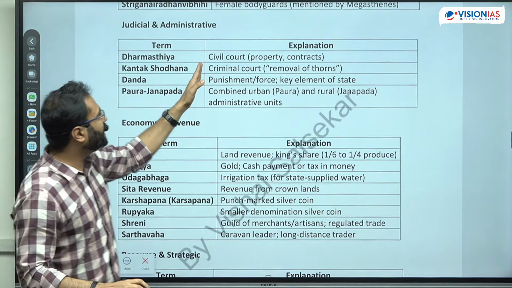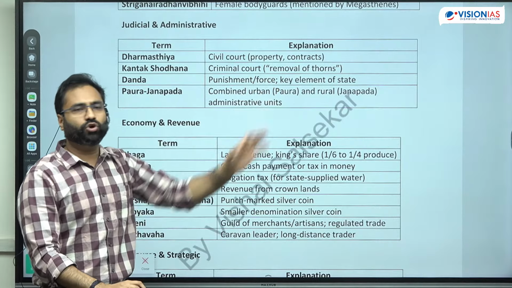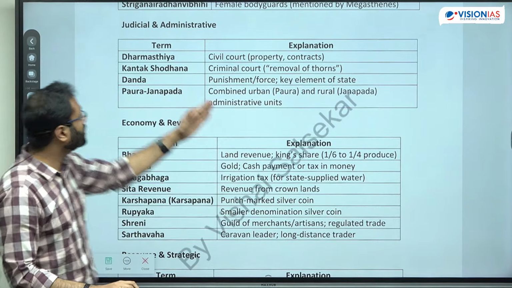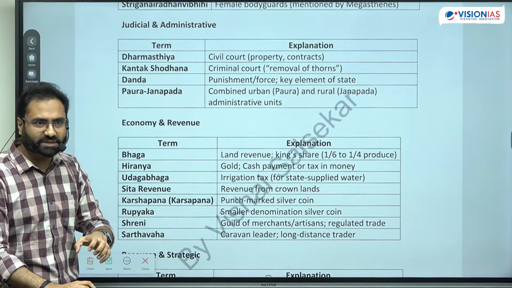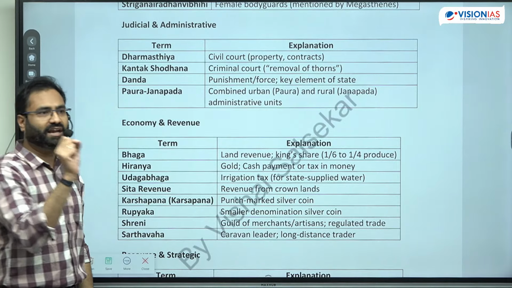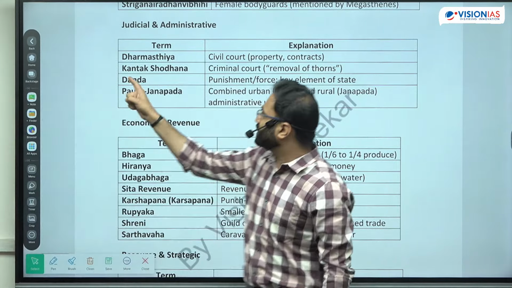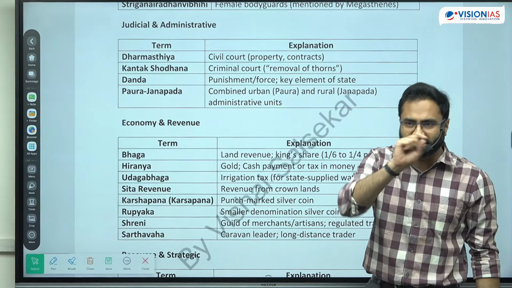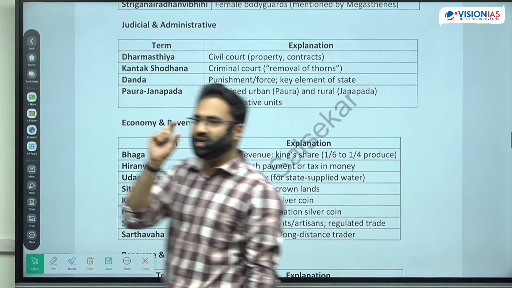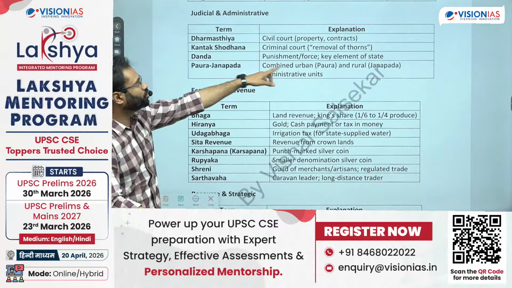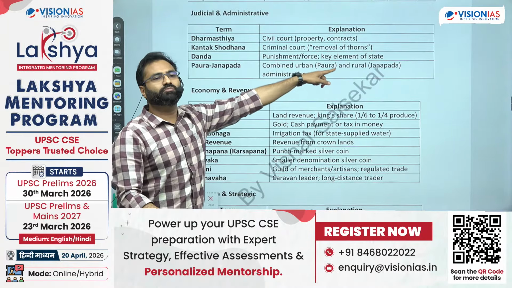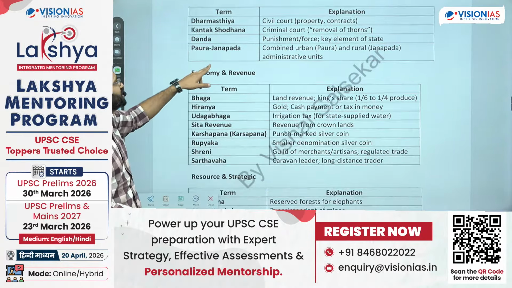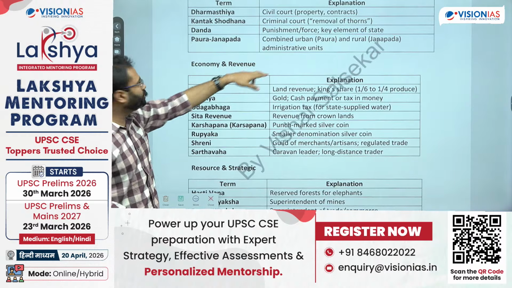ठीक है. So they are the civil court. Civil court means property, basic dispute resolution. But for the criminal aspects, they are like the kantak, the thorns. So the kantak shodhan was the term. Kantak shodhan means removal of those particular type of spikes, or the thorns that are available. So it is the criminal court. Dand we know, it is the punishment.